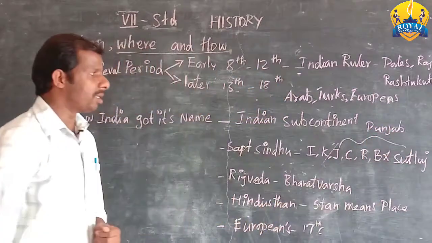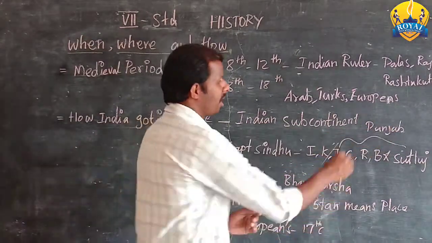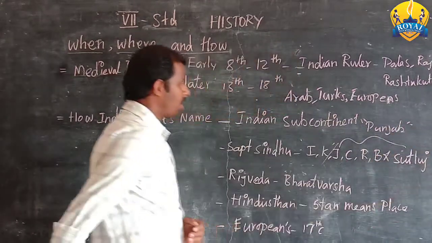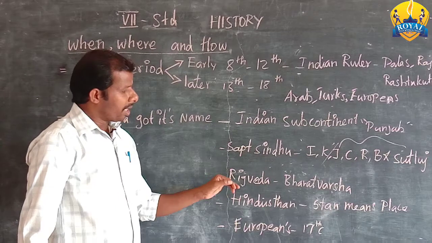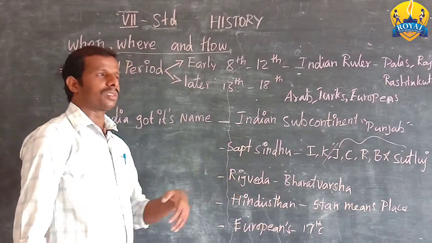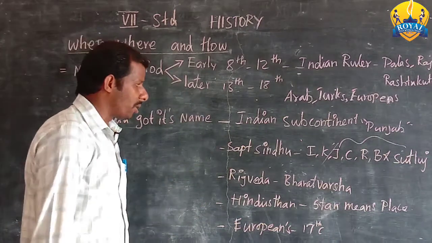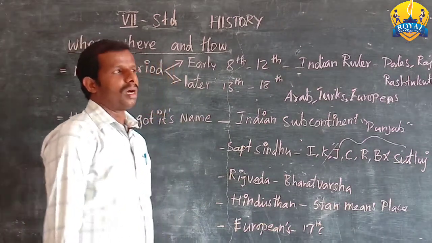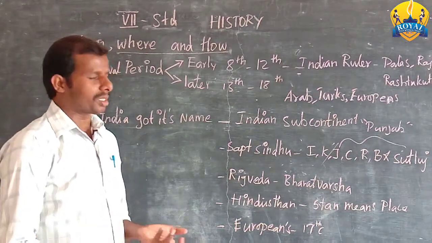Panch means 5, Ab means rivers. Yes, these 5 rivers make one land called Punjab. Okay, so next, in the Rigvedic period, India was ruled by, in North India, one ruler whose name was Bharata. After the name of Bharata, this territory is called Bharatvarsha.